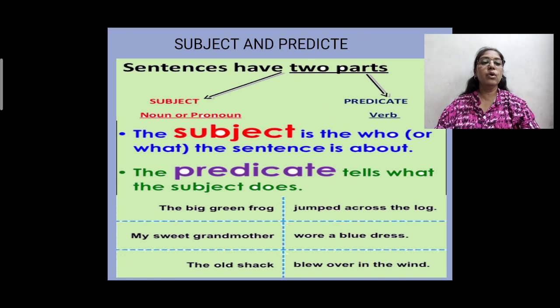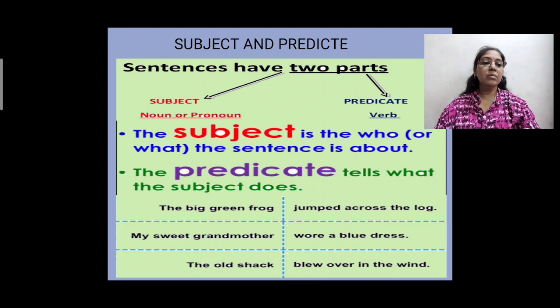The big green frog jumped across the log. In this, the big green frog is what we are talking about, so it is your subject. What we are saying about the subject is that the big green frog jumped across the log. So, jumped across the log is your predicate. Let's see the second example.